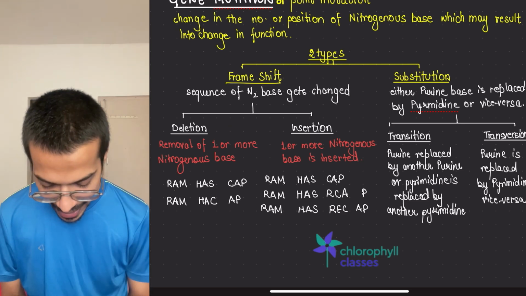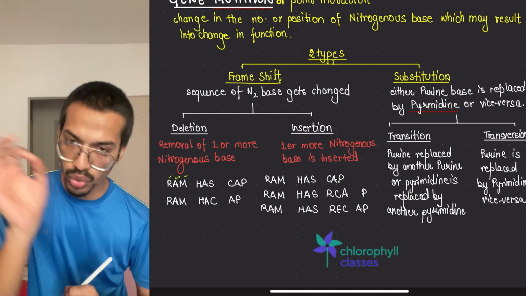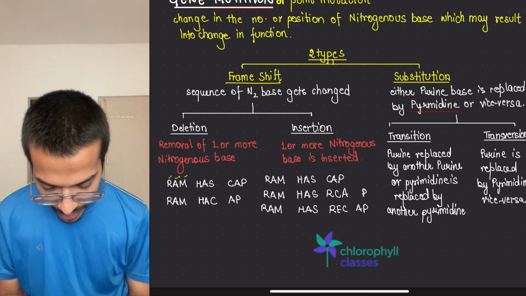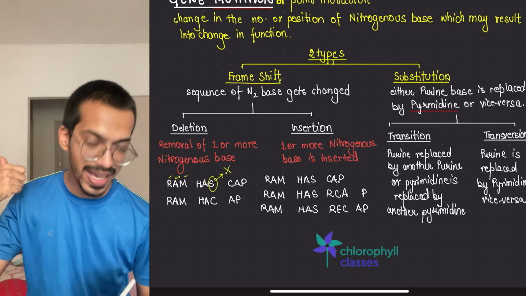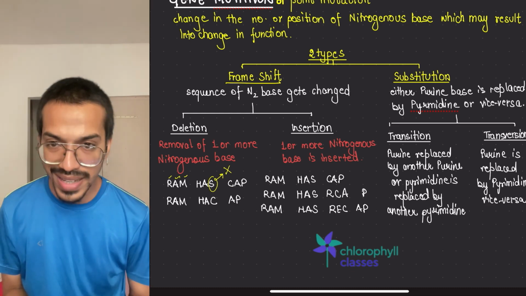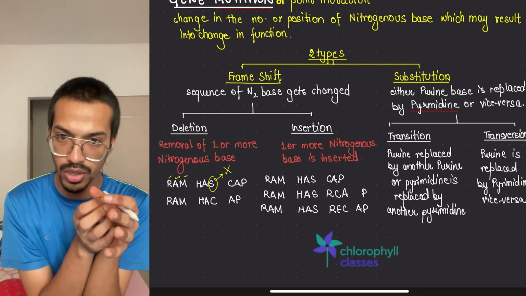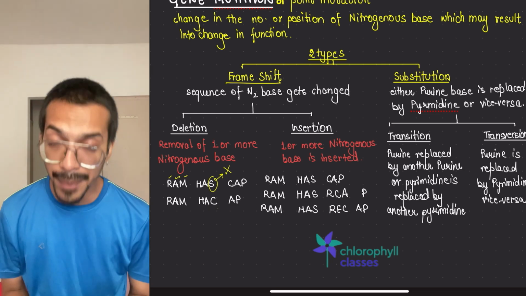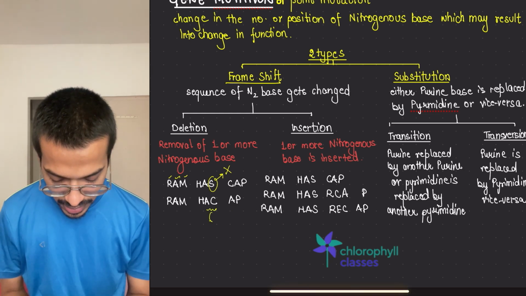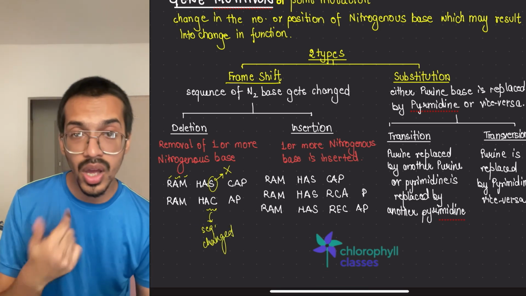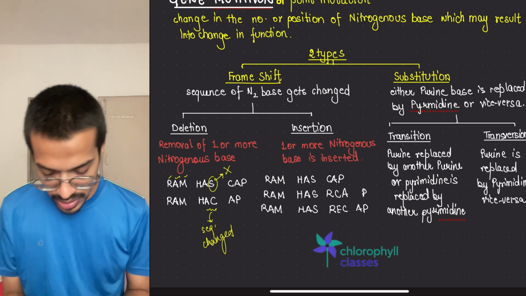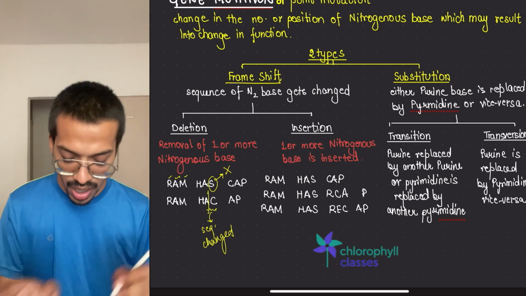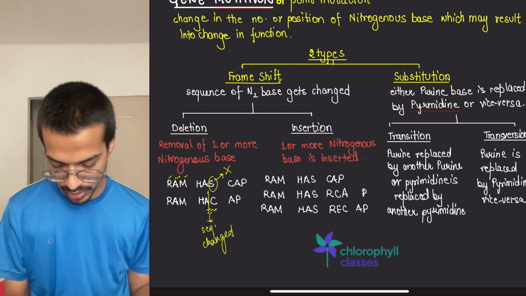Ram has cap. So each letter is representing what? Nucleotide base. Okay. And over here what happened? I delete this. This is deleted. Class S. So what happened? This C will go to the next one, of course, because C will be the continuation of it. So Ram hack app. So what happened? From here, the sequence changed. And as the sequence changed over here, what happened? There will be no proper gene formation. Means till here the gene is working okay. After that it won't be able to work.